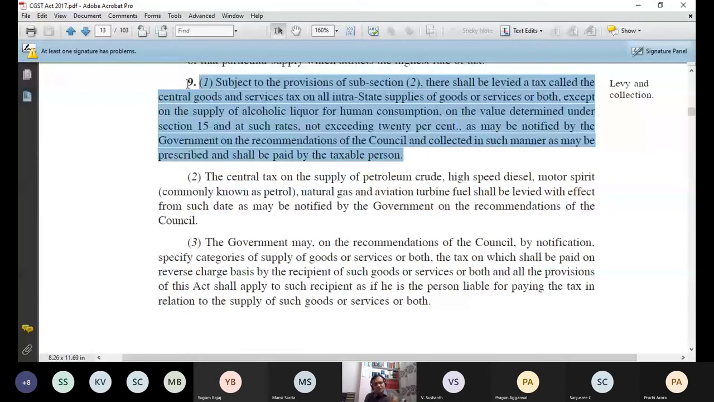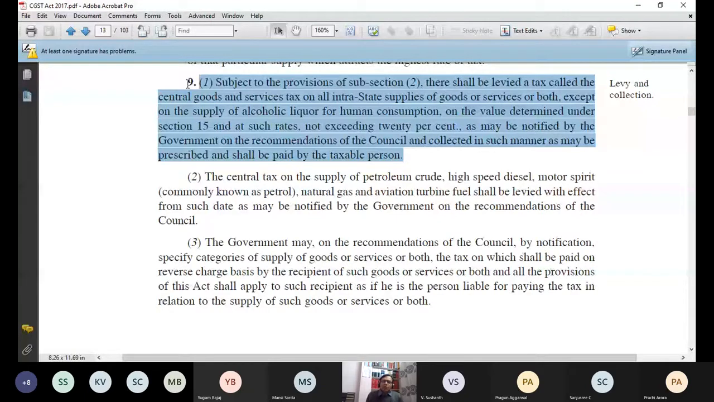I will pay to whom? Mr. X. And whose obligation is this to pay tax to the government? Not mine. I have paid to my supplier from whom I have purchased the laptop. This person is responsible to pay this 18,000 of tax in my example, 18,000 tax to the government of India. So this Mr. X is whom? Taxable person. Mr. X has to pay this tax or deposit this tax with the government of India. This is what 9(1) is.